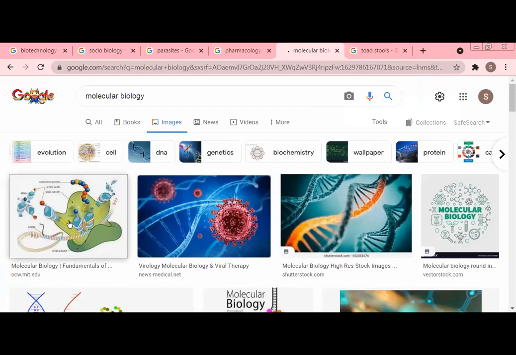So our cells, the organelles of our cells, our DNA, our genes are made up of molecules that are organic, like carbohydrates, fats, nucleic acids, proteins. So if we study them, this is called molecular biology.